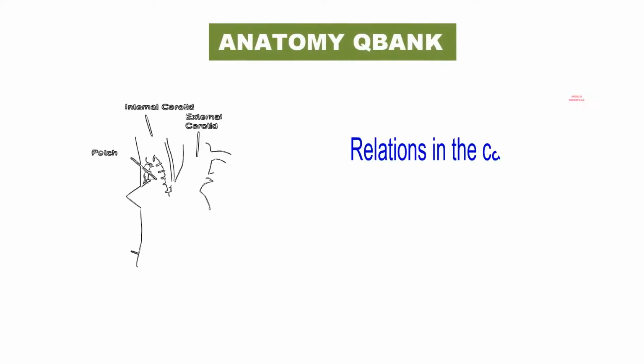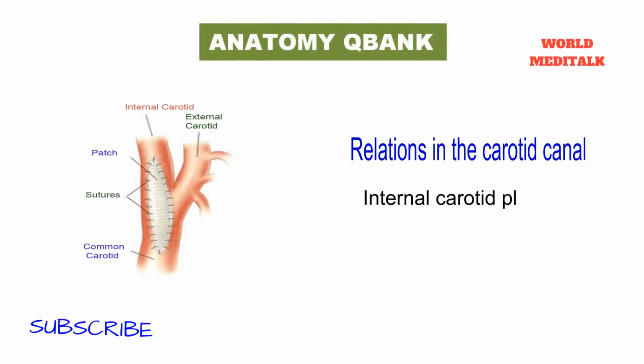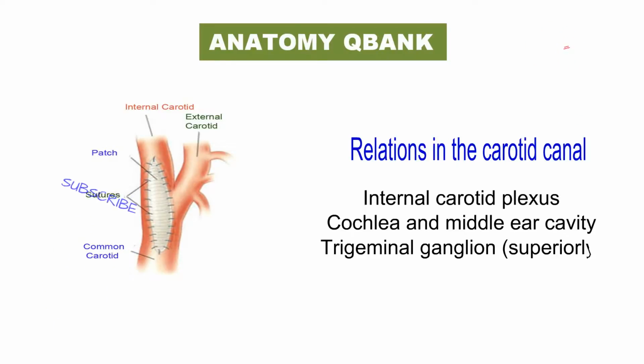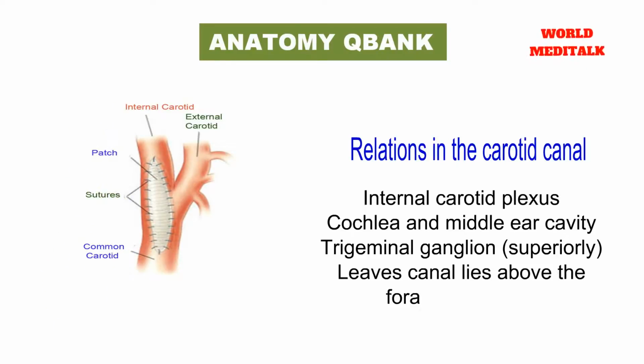Relations in the carotid canal. Internal carotid plexus, cochlea and middle ear cavity, trigeminal ganglion. Superiorly, it leaves the canal and lies above the foramen lacerum.